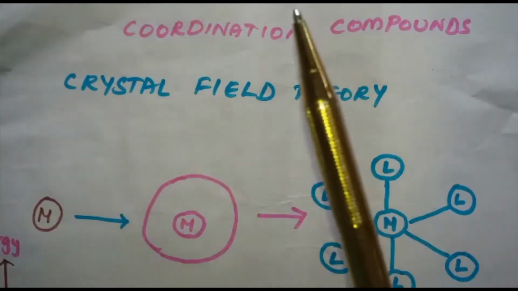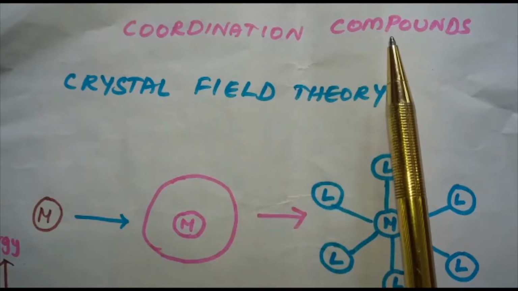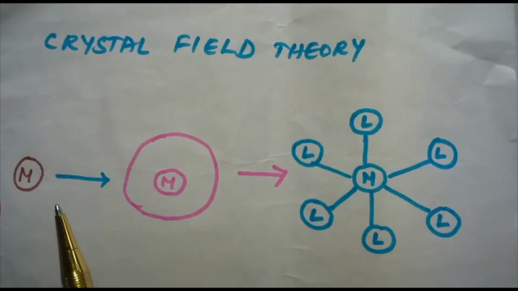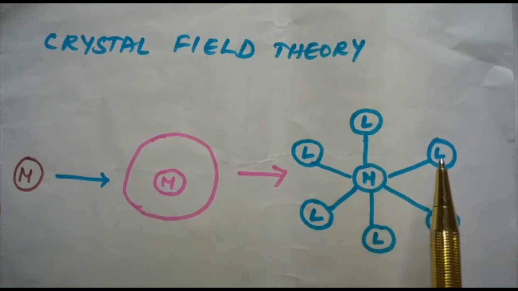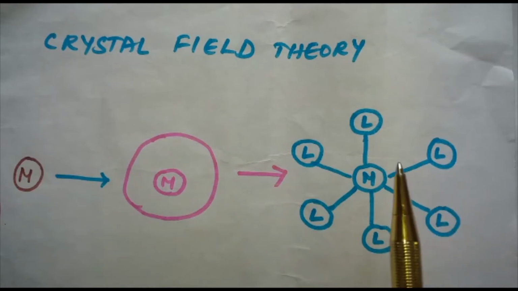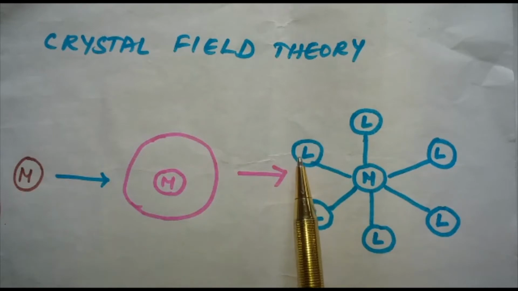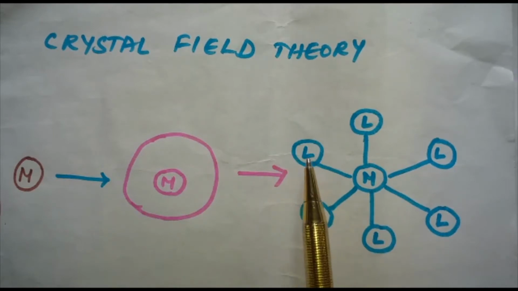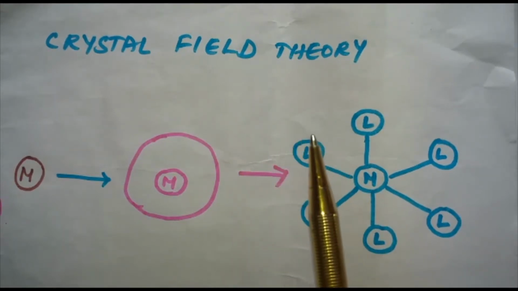In this segment, I'll be discussing the crystal field theory in coordination compounds. The crystal field theory is an electrostatic model which considers the metal-ligand bond to be ionic, arising purely from electrostatic interactions between the metal ion and the ligand. The ligands are treated as point charges in the case of anions, or dipoles in the case of neutral molecules. The ligand may be an anion or a neutral molecule.